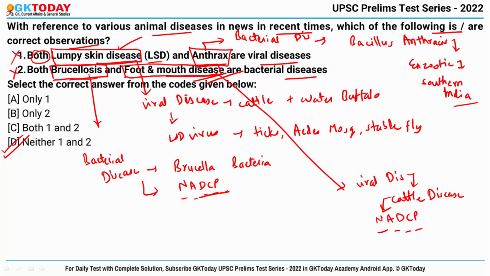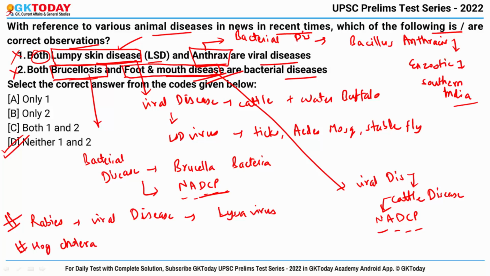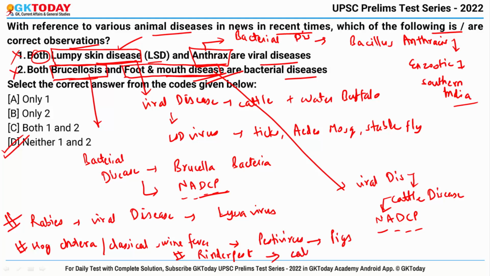Now in earlier lectures we have talked about some more diseases. For example, we talked about rabies. It is a viral disease that is caused by Lyssa virus. Then we have seen hog cholera, or you can say the classical swine fever. It is caused by the pestivirus and it infects pigs. Then there was a disease named as rinderpest. It is also a viral disease and it affects the cattle.